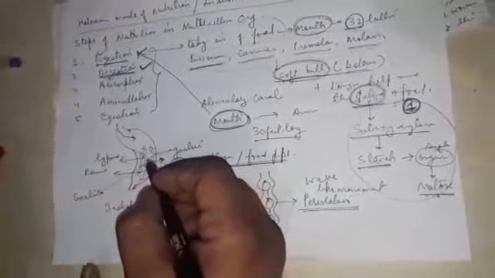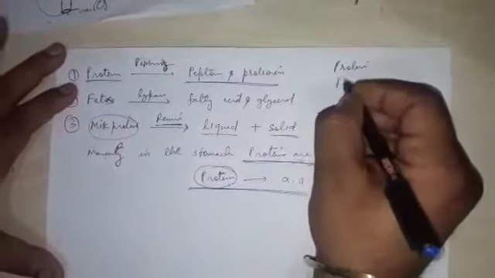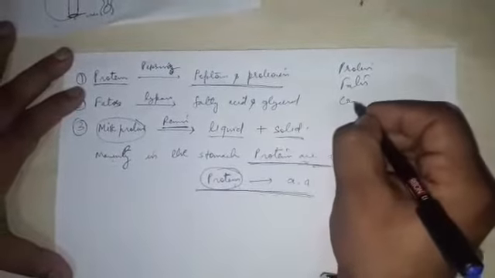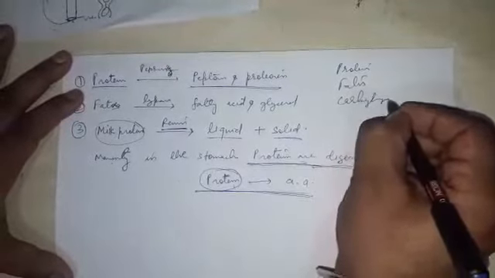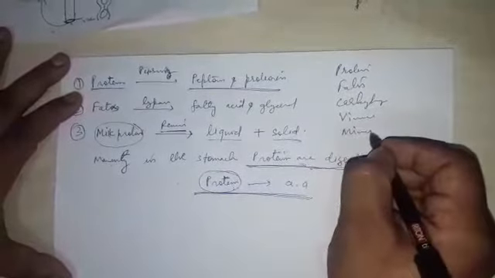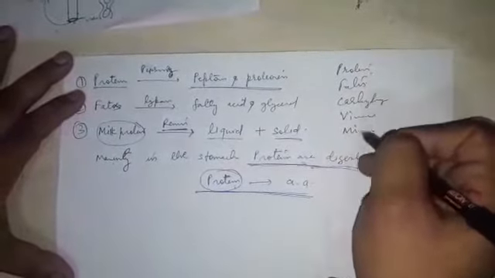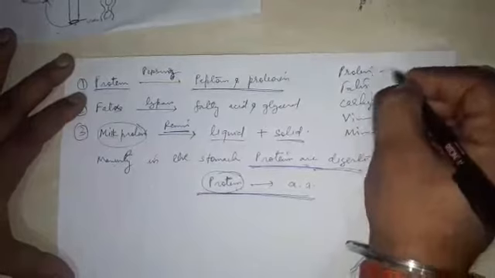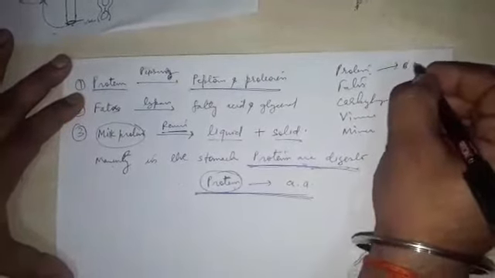Digested food, because there are other components also present in our food. The different components of the food are protein, fats, carbohydrates, vitamins and minerals. Protein, fat, carbohydrate, vitamins and minerals. So proteins are called the body building food.